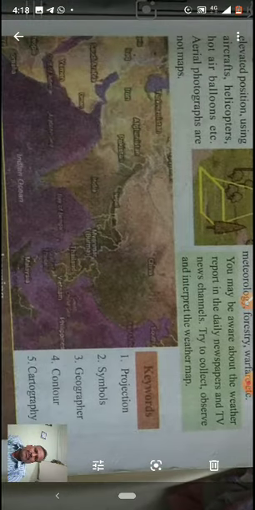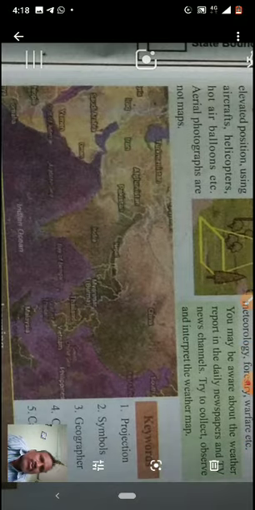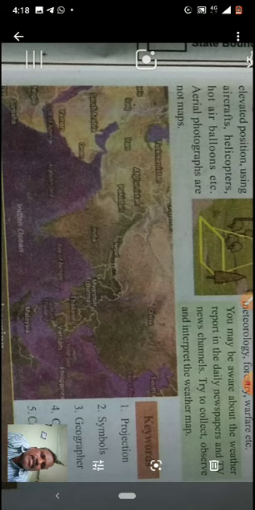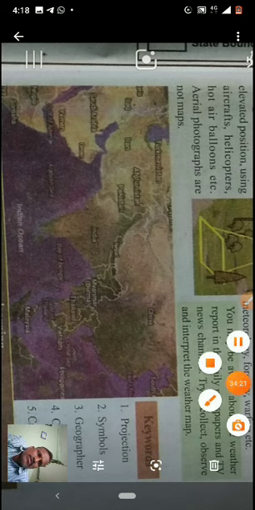Meanings were given to you. Once again, write today's homework. Write the meaning of projection, symbols, geographer, contour lines, and draw the Telangana drainage map. Telangana drainage map, that means river map. You draw a beautiful Telangana drainage map, that means river map. Okay, children.